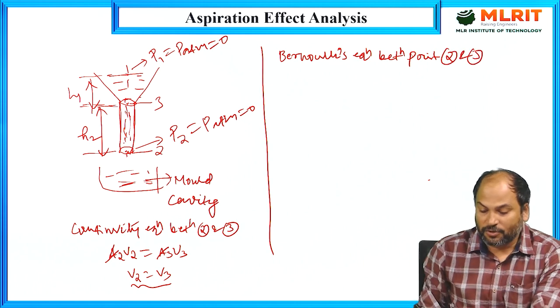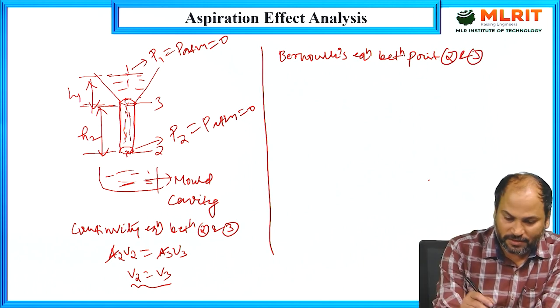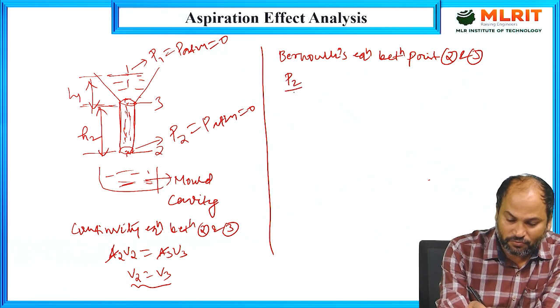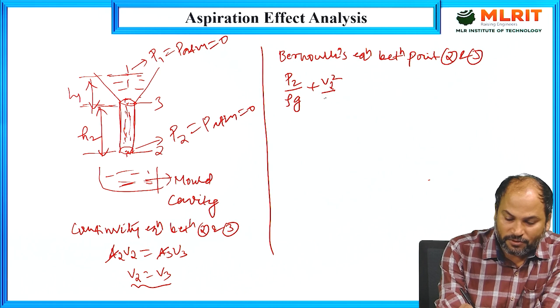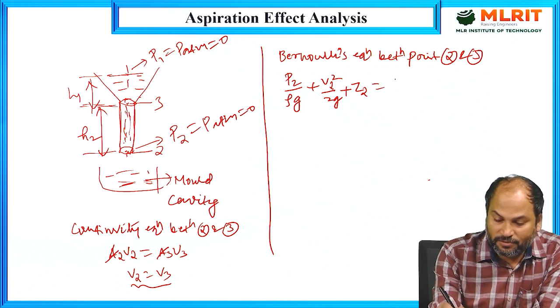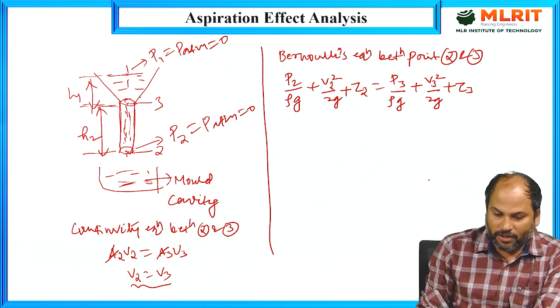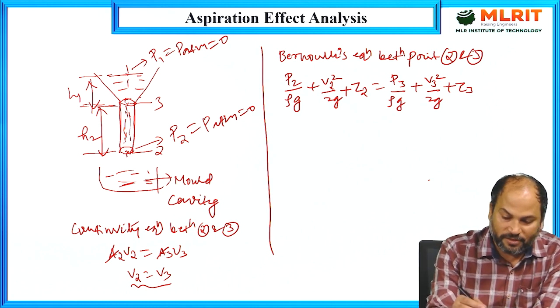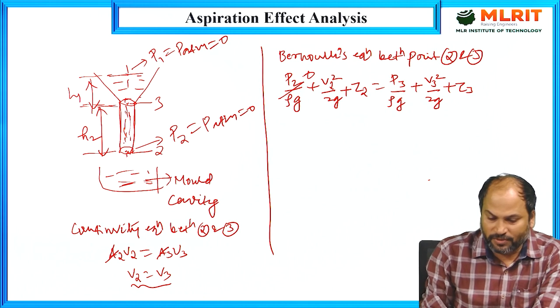We can write the pressure at point 2, that is P2 upon rho g, plus V2 square upon twice g, plus Z2, the height or potential energy. This is equal to P3, the pressure at point 3, P3 upon rho g, plus the square of the velocity upon twice g, plus Z3. We have already seen that point 2 is open to the atmosphere, so this pressure is 0, and this whole term will cancel out.